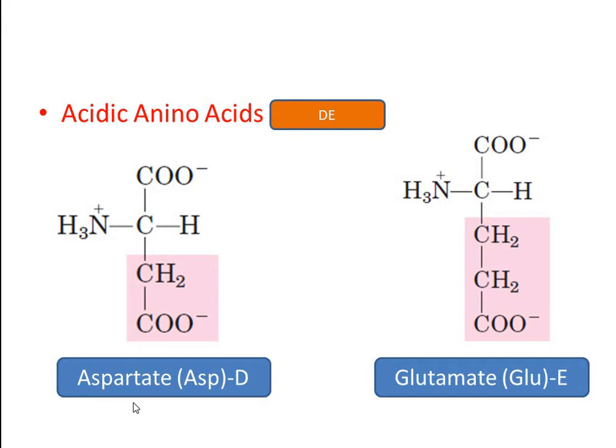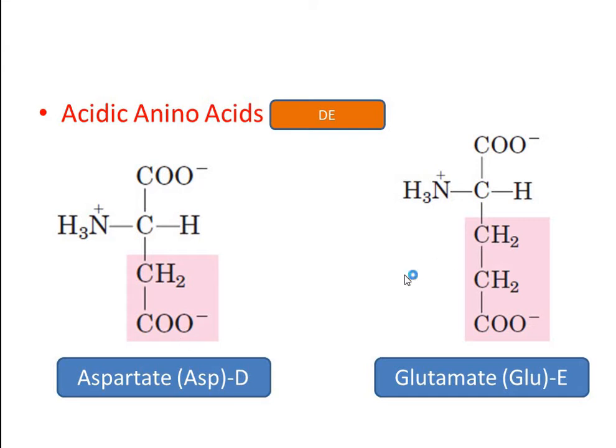Aspartate can be represented by the 3-letter abbreviation ASP and the 1-letter abbreviation D. Why have we not used A in the 1-letter abbreviation? Because we have already used this letter for alanine. That's why we are taking D here. This aspartate contains a CH2COO negative group at its side chain.